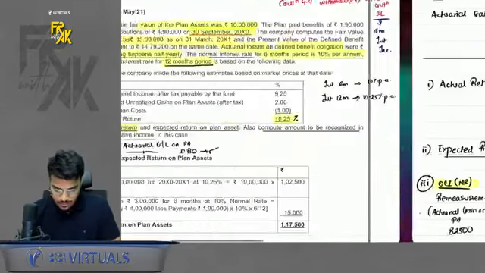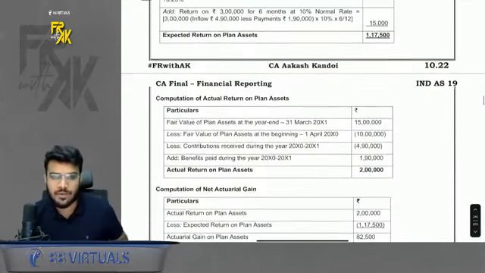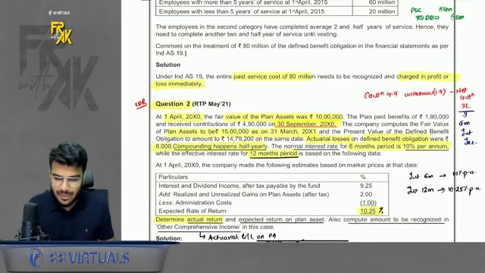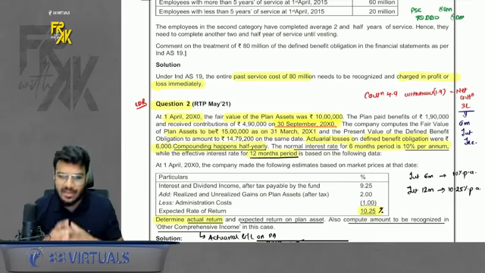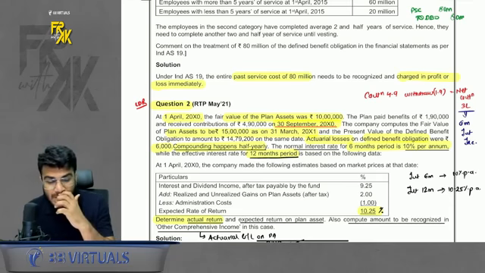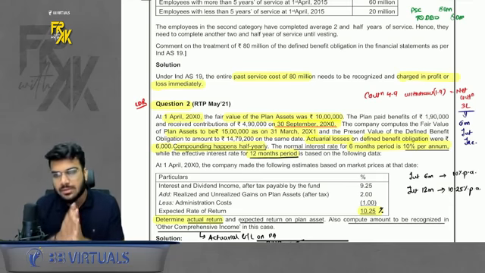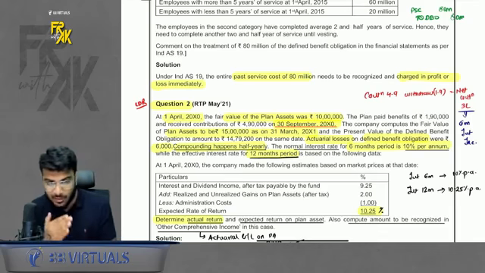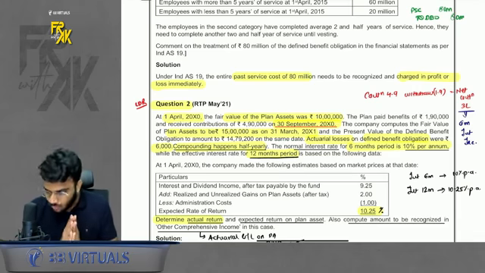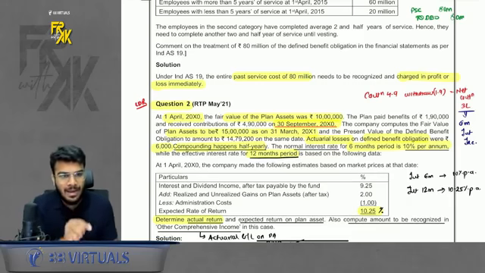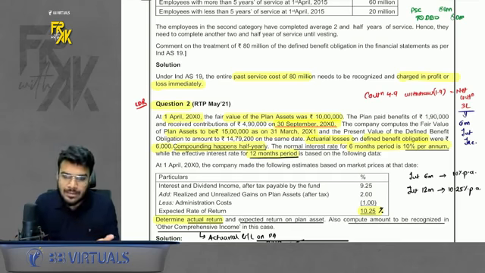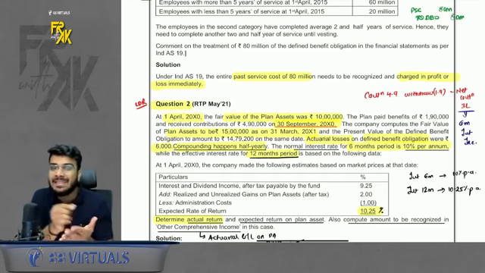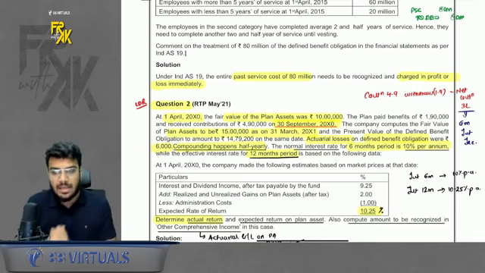Okay, yes. So this was question number 2, and with that we have completed the revision of IND AS 19 Employee Benefits. I really hope that this revision was helpful. I have tried to revise all the concepts along with the important questions in detail. Of course, remember, watching the revision is not a replacement for your writing practice. Once you watch the revision, the concepts which you are able to recall, very good. No need to refer again. The concepts which you did not recall, mark them, refer to them again, and directly jump towards the questions. The questions which I told you, write and practice. Other questions, just refer to them once. If you find anything interesting in that, just mark it for your next reference. This should be the approach.